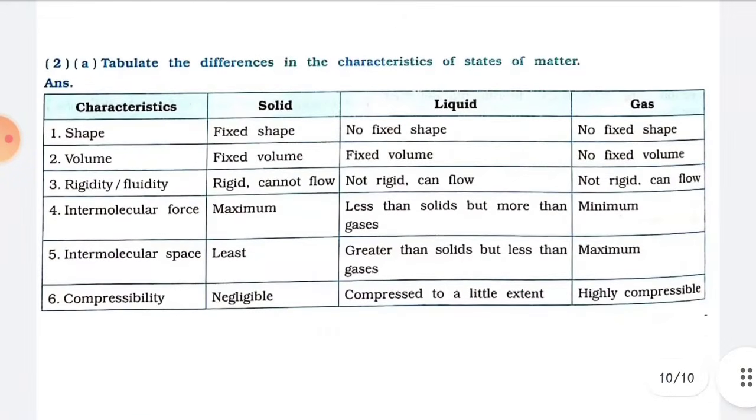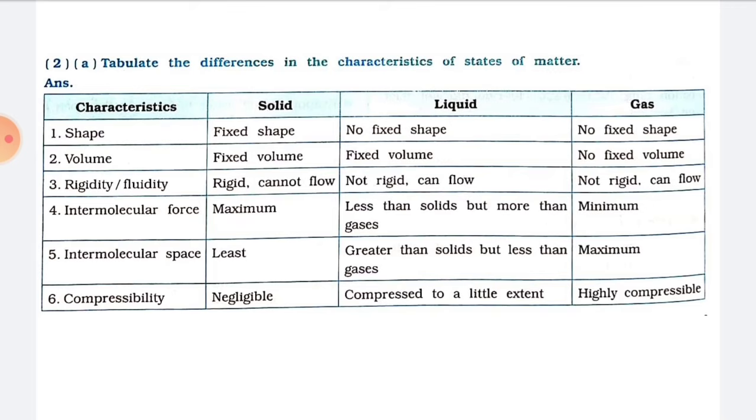So this was the question I was talking about, which was attached at the end of the PDF. So, tabulate the differences in the characteristics of states of matter. The first column is characteristic, then solid, liquid and gas. Number 1, shape. Solid has fixed shape, liquid has no fixed shape, gas has no fixed shape. Number 2, volume. Solid has fixed volume, liquid has fixed volume and gas has no fixed volume. Number 3, rigidity or fluidity. Solids are rigid, cannot flow, liquids are not rigid, can flow, and gases are not rigid, can flow.